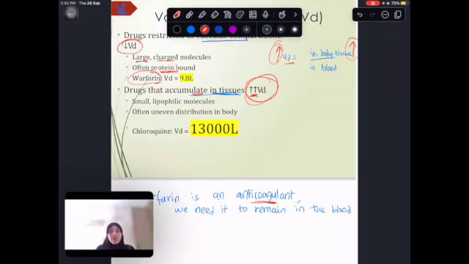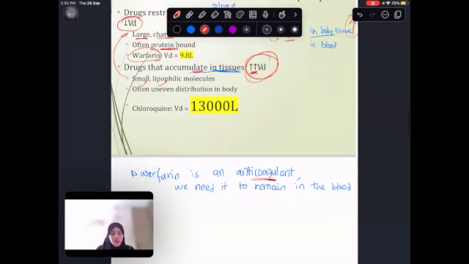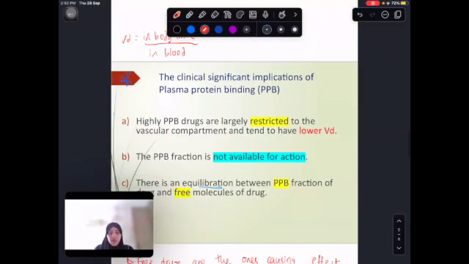What are the types of drugs that are going to have a high VD? These are the small and lipophilic, the opposite of why this happens. They're small, lipophilic, they can penetrate through and get inside the tissue and get distributed to different compartments, okay? Now I understood the concept. We will see that this concept will help us understand the clinical implications.